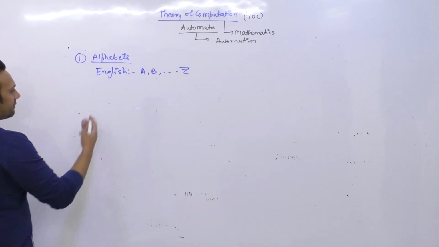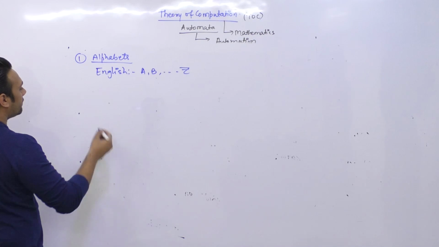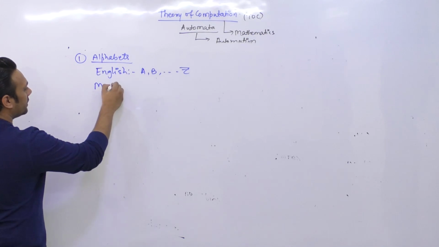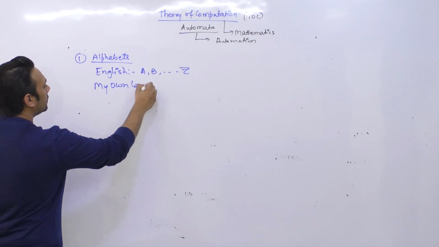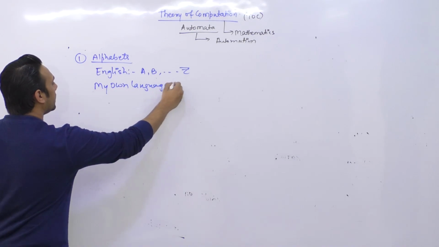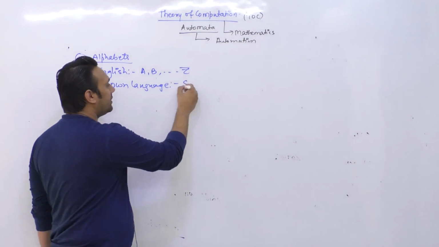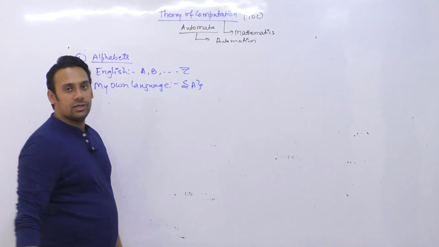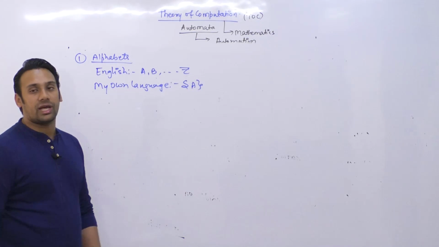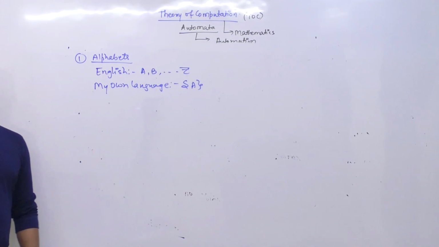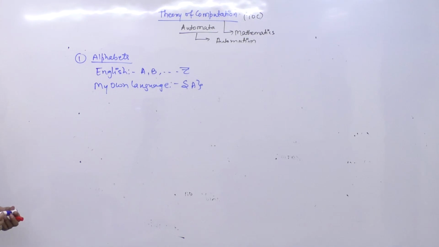You can also have alphabets in your own language. So if I'm going to create my own language, so in this language I can say I have one alphabet. आपके पास सिर्फ एक अल्फाबेट हो सकता है. You can also have 2 alphabets, you can have 3 alphabets, you can have any number of alphabets.